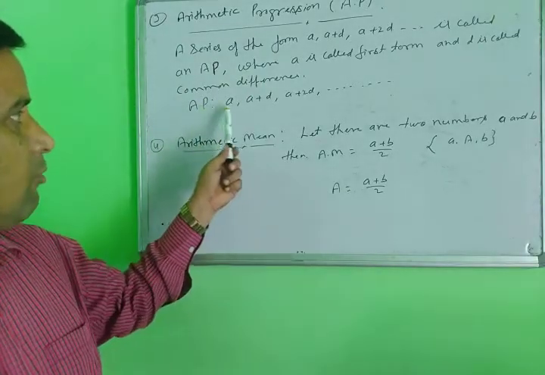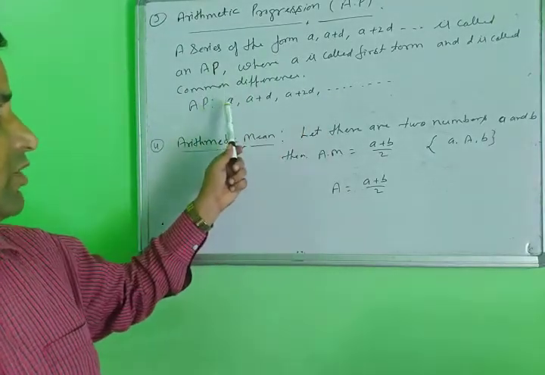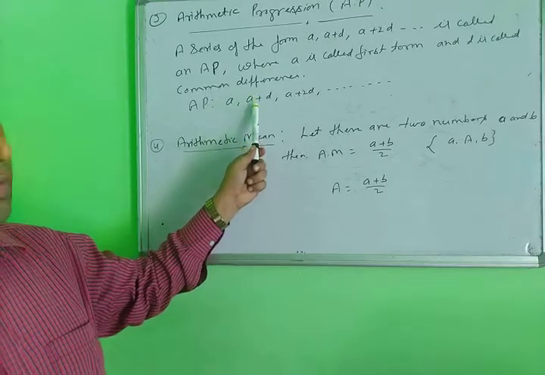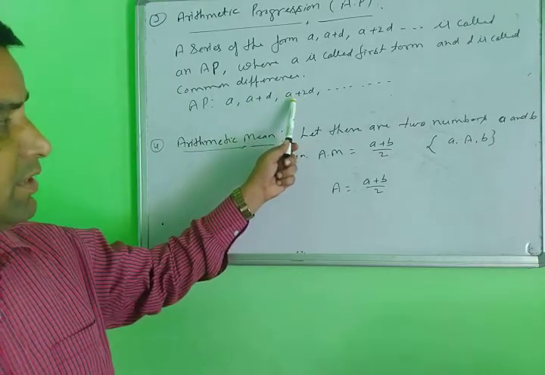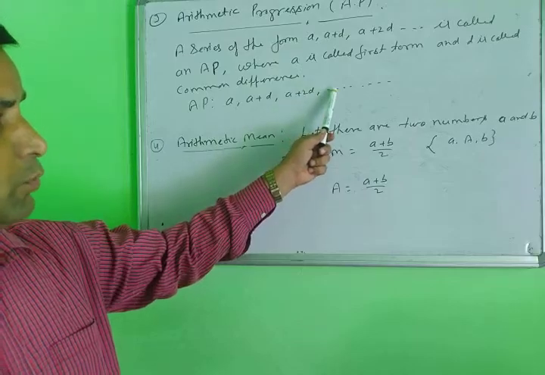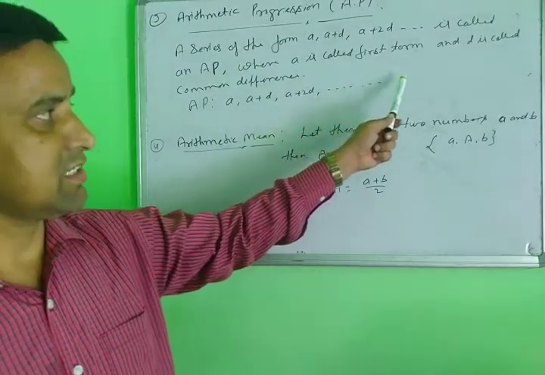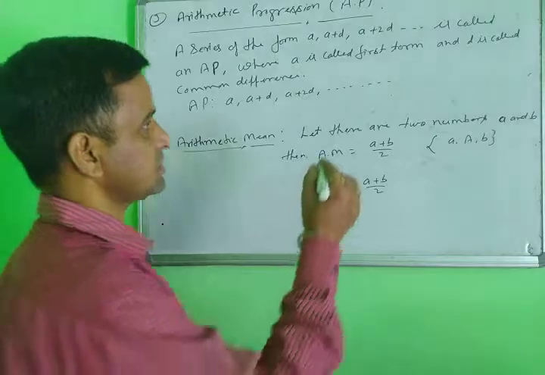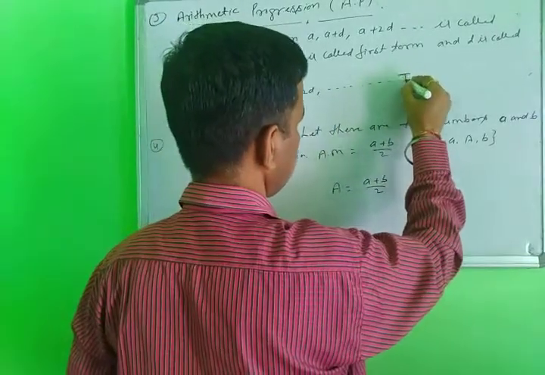So this is the form of the arithmetic progression. The first term is a, the second term a plus d, the third term a plus 2d, the fourth term a plus 3d, and so on, and the last term is called tn.